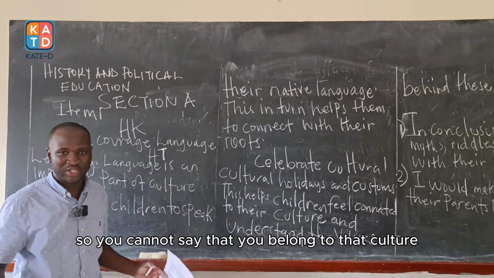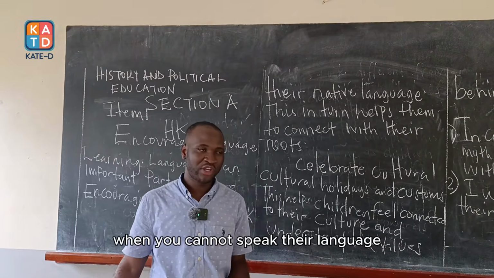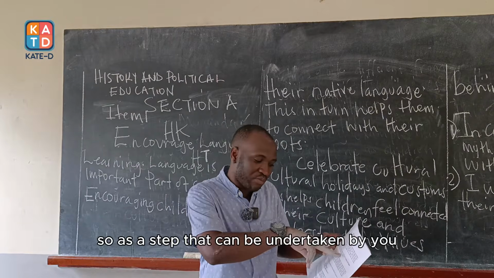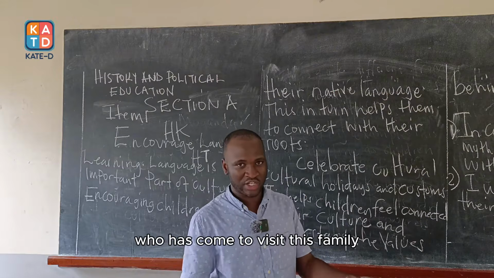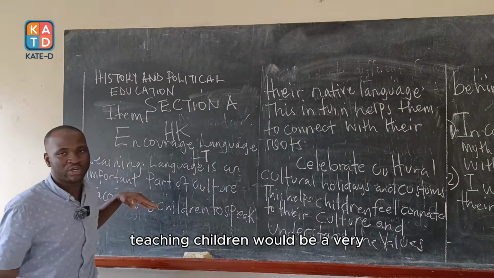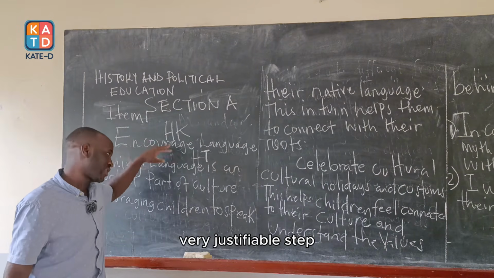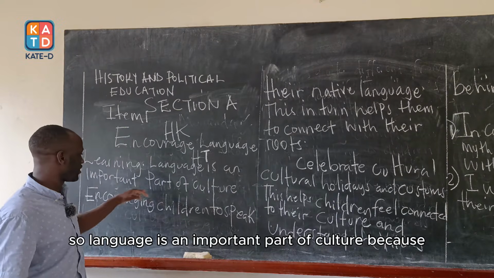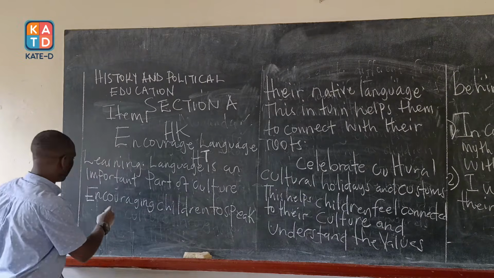So, you cannot say that you belong to that culture when you cannot speak their language. So, as a step that can be undertaken by you who has come to visit this family, teaching children would be a very, very justifiable step. So, language is an important part of culture because